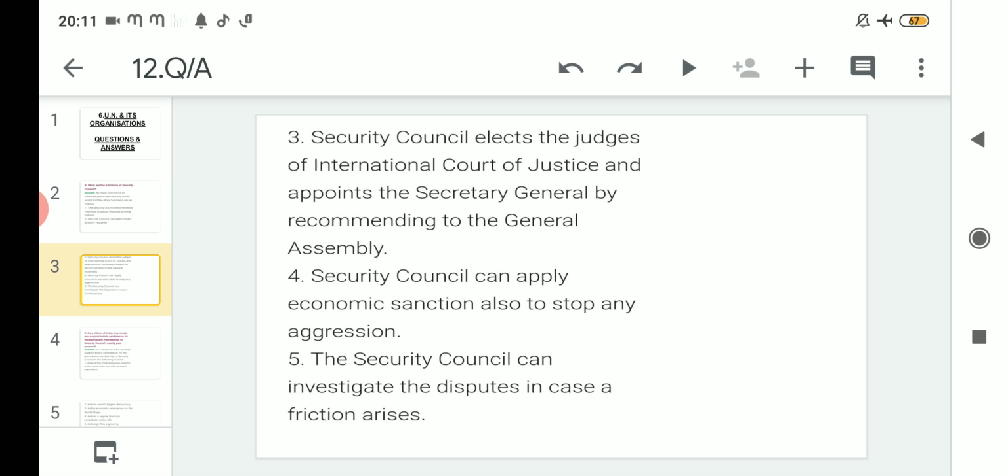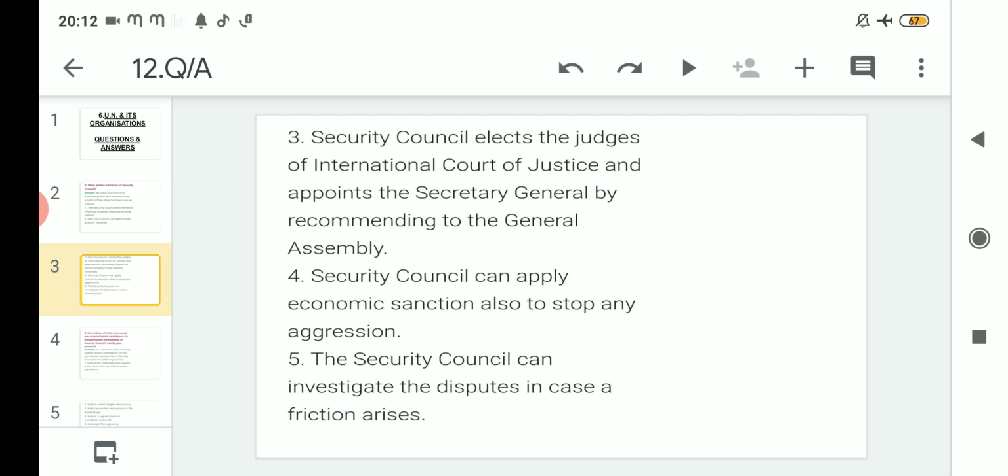After that, the Security Council can apply economic sanctions to stop any aggression. So the fourth function is that it can apply economic sanctions to stop aggression. Suppose a particular country is showing aggression or is not cooperating with the guidelines, the terms and conditions of the UN.